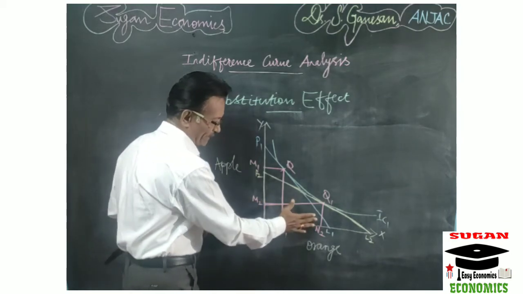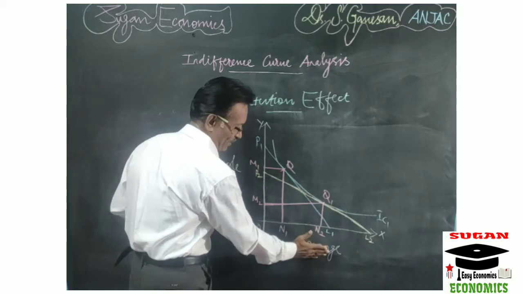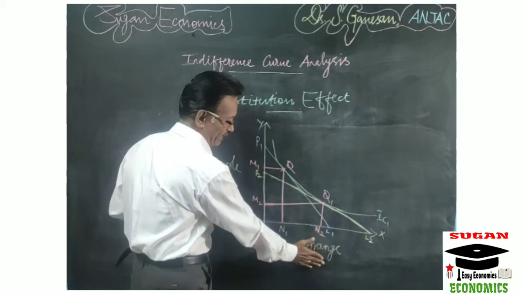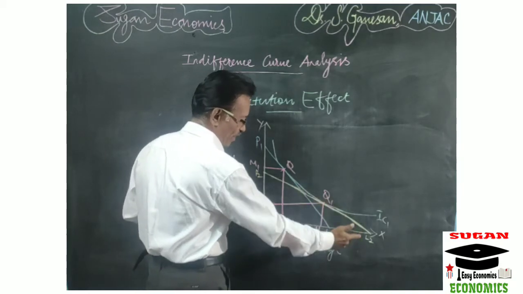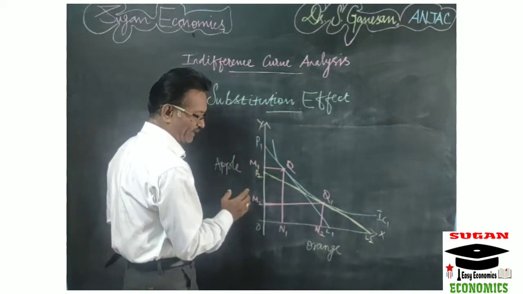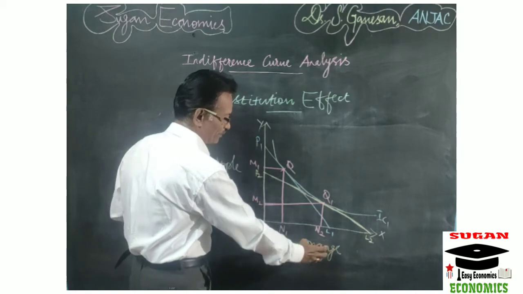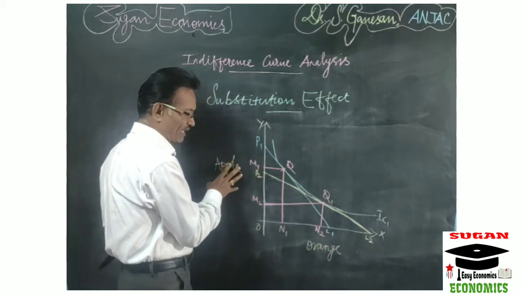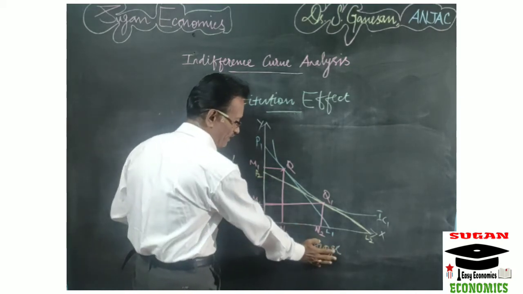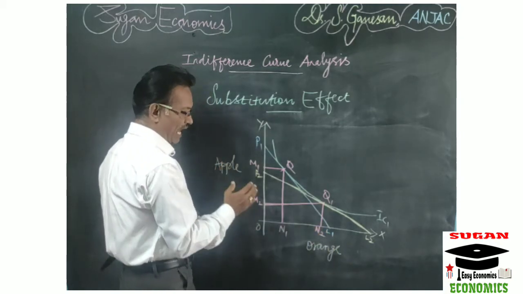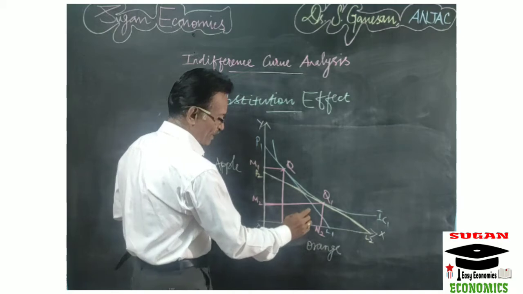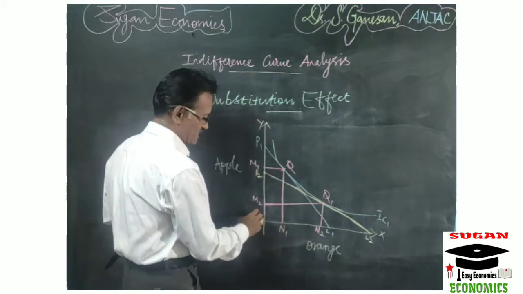So here what will happen, due to the reduction in the price of orange, orange becomes cheaper compared to apple. So the consumer is buying more of orange and less of apple. That means the cheaper commodity will be substituted for the dearer commodity. So orange is a cheaper commodity. So here the orange is substituted for apple and the consumer is buying more of orange and less of apple.